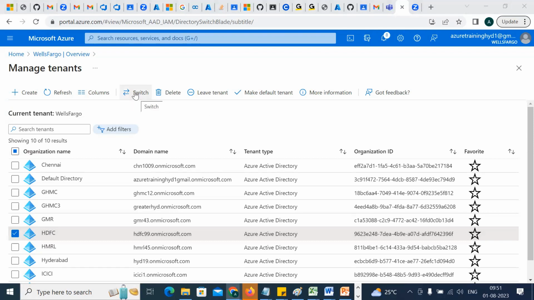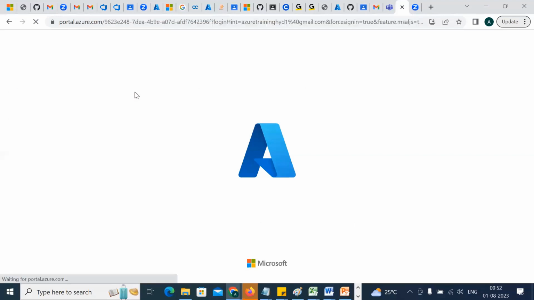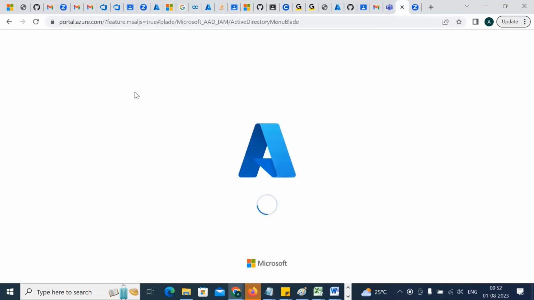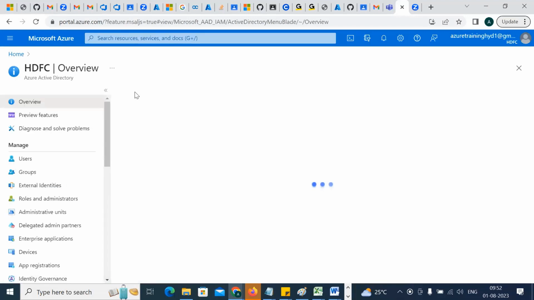So I'll just click on switch. Switch means change from Wells Fargo to HDFC, right? Click on that. It might take 2-3 minutes to switch. Okay, it has switched. Can you see now HDFC has come?